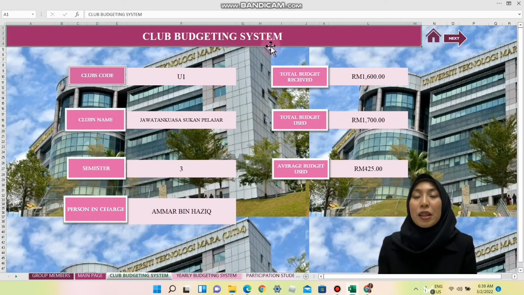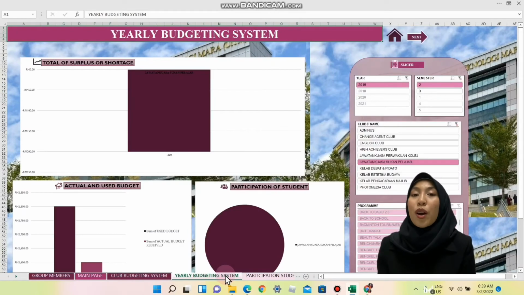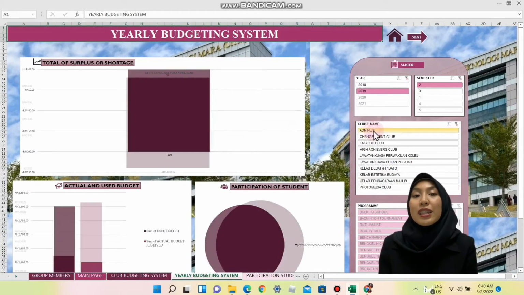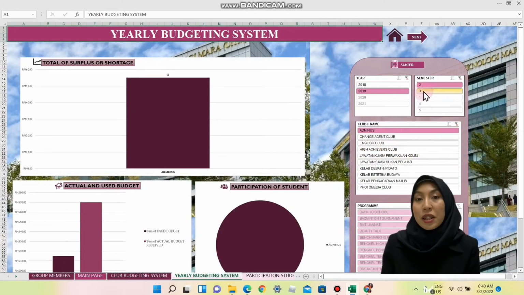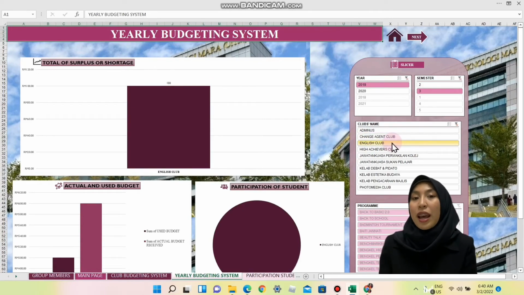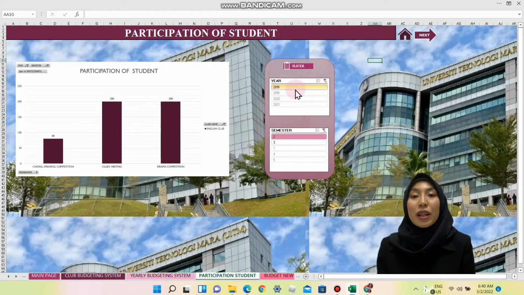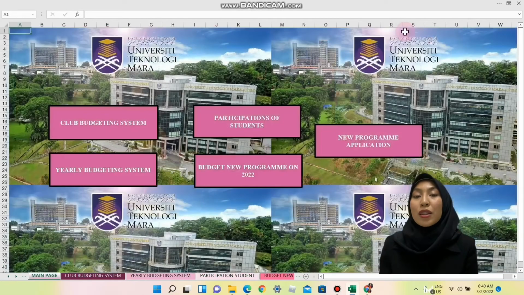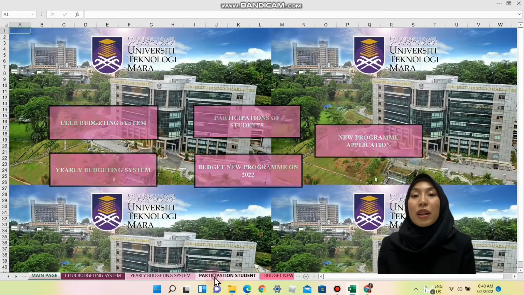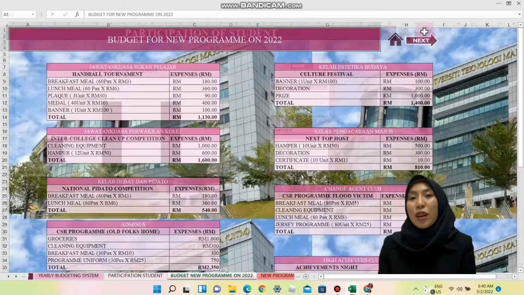Then, the yearly budgeting system, where we have graph slicers for the years, club names, and programs. Other than that, participation of student sheets. We have filtering and use Excel buttons for the home button or next arrow button in these sheets.